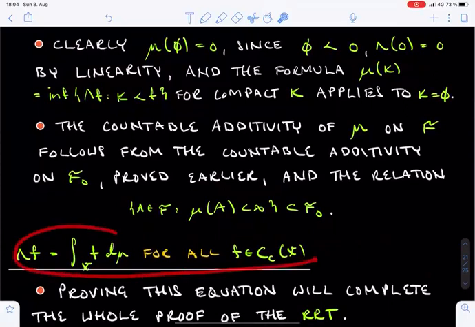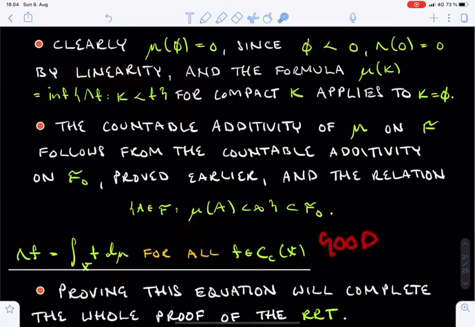The relation between lambda and mu is not too difficult to prove, but we save this for the next lecture. Goodbye for now.